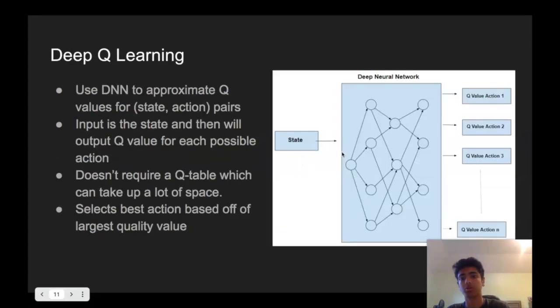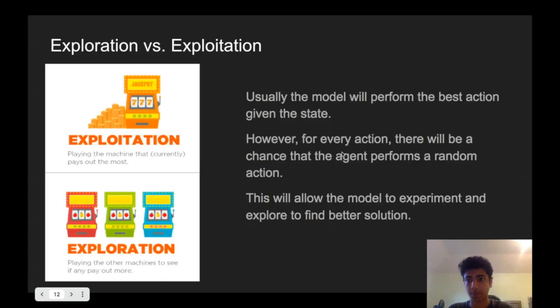So we would use something called deep Q learning, which uses Q learning with a neural network to approximate Q values instead of putting them in a table. This will allow you to input any state, and it will be able to calculate the value or the reward for that state instead of referring back to a table. And this is the best for our model, and this is what we ended up using.